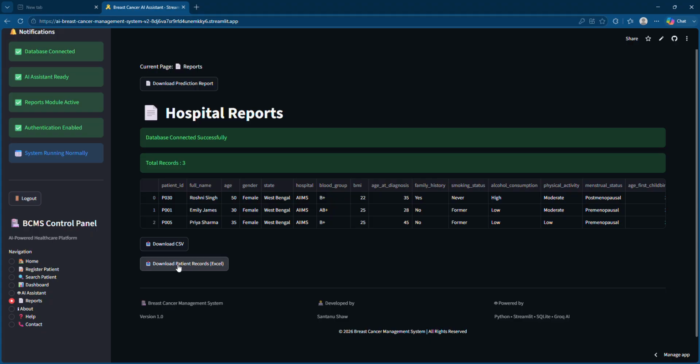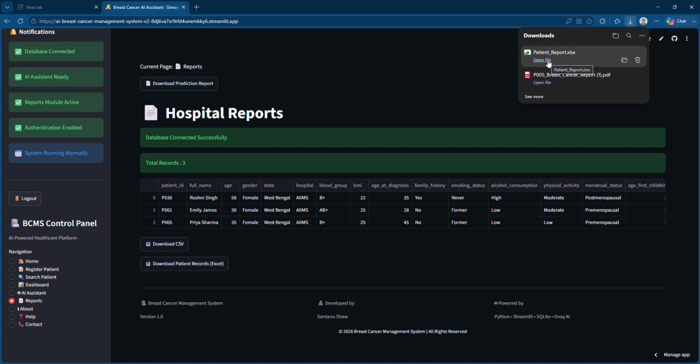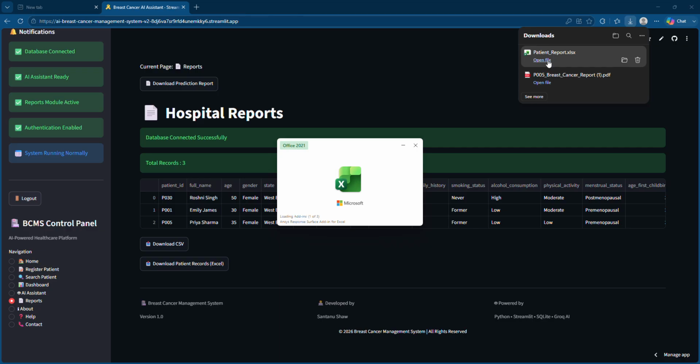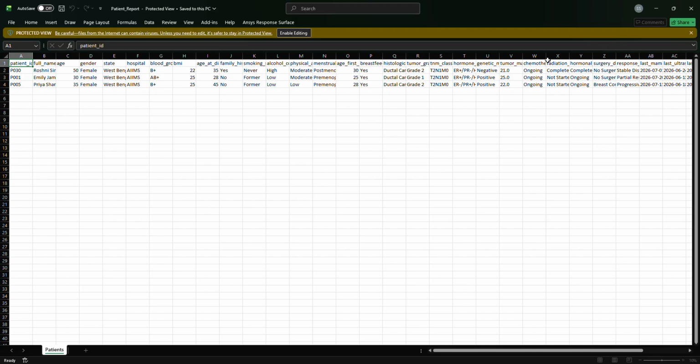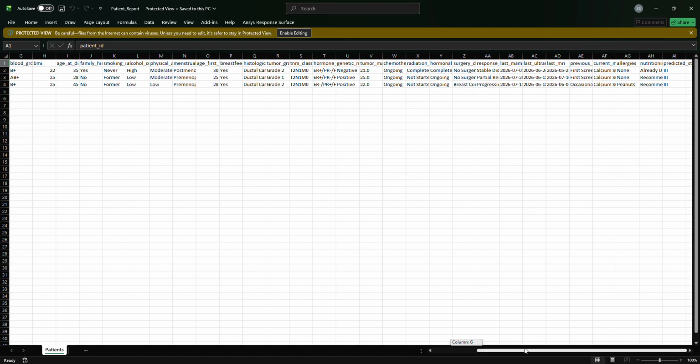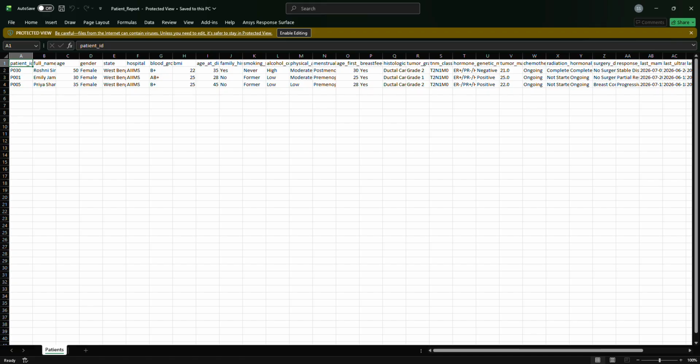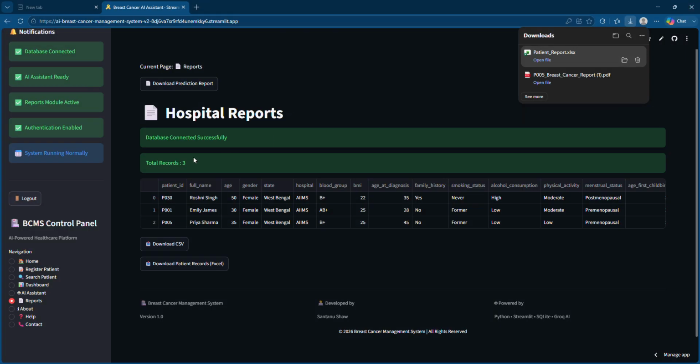I am giving you just a demo. Let's say I'm clicking on this Excel file. See, it has opened here. Now you can check. Wait for some time. Yeah, see, this is the Excel file. And the CSV file is also like that only. It is the same as the Excel file, so I'm not going for that because it is the same. CSV will also generate the same thing, so I'm not going with that, right?